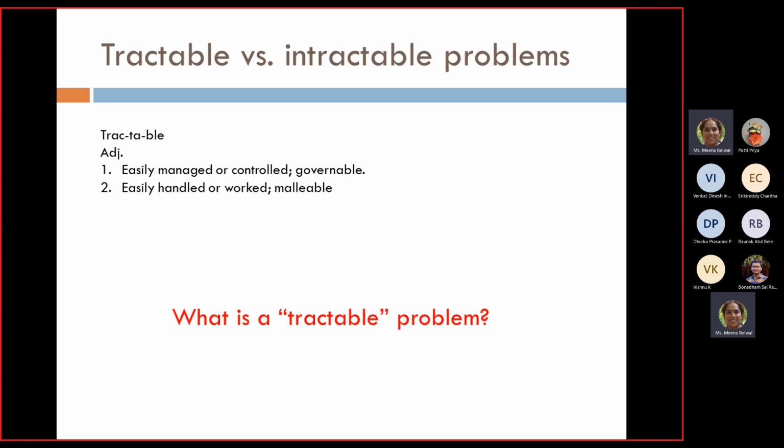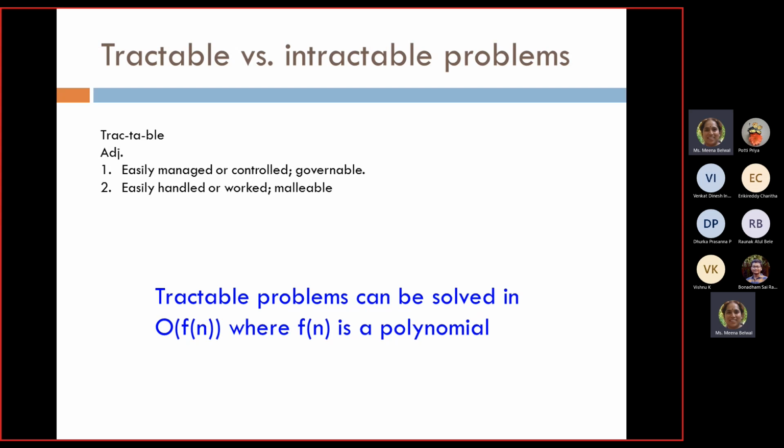There are various ways by which we can classify problems, right? One way could be that we keep two classes wherein we say that the problems are tractable or intractable, right? This is the dictionary meaning written of tractable. So what exactly do we mean by a tractable problem? A tractable problem can be solved in polynomial time, basically.